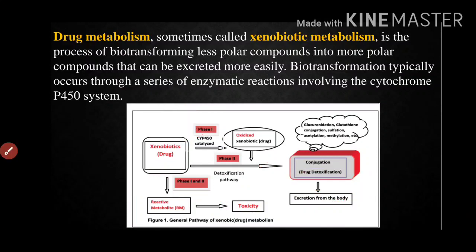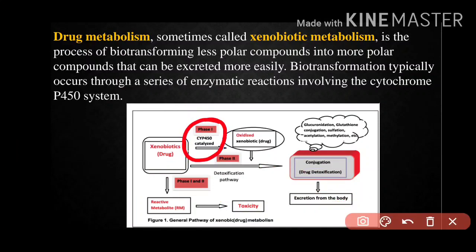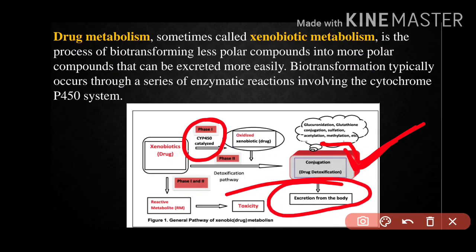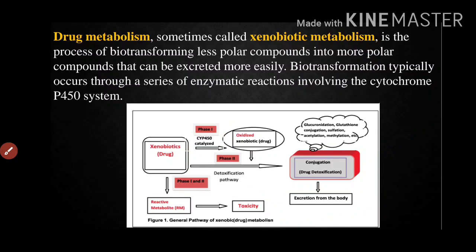So in phase 1, CYP 450 is going to help. After that, in phase 2, there will be conjugation reaction. Now conjugation means there will be many factors which are going to help. For example, there will be sulfate formation, acetylation, methylation, here it is given, and in this way the metabolism process is completed. After that excretion comes into the picture. So this is all about metabolism. Let us move to excretion.